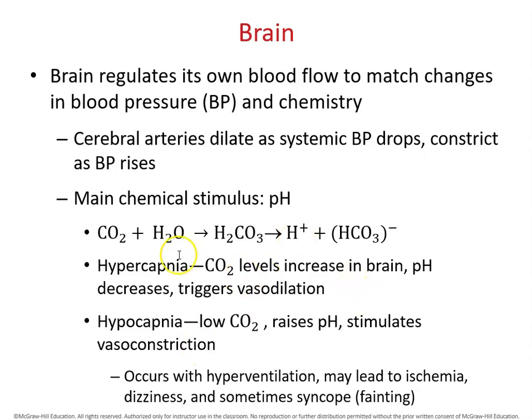Carbon dioxide can react with water to form bicarbonate salt, which is an important buffer to neutralize the pH in the blood. When the carbon dioxide level is very high in the brain, pH will decrease and it triggers blood vessel dilation. If the carbon dioxide level is low, the pH rises, and vessel constriction will be stimulated.